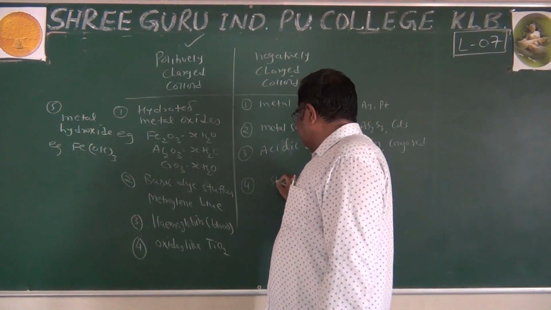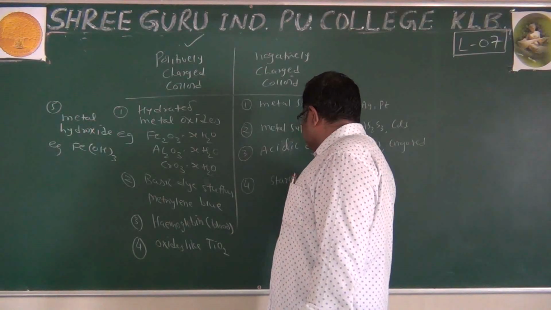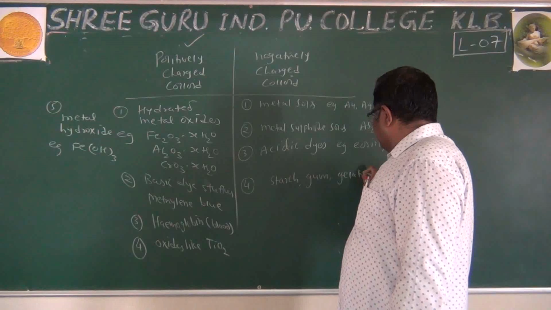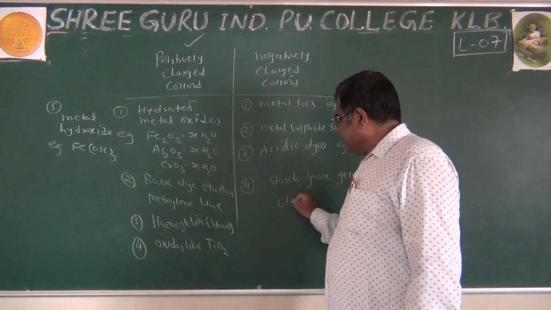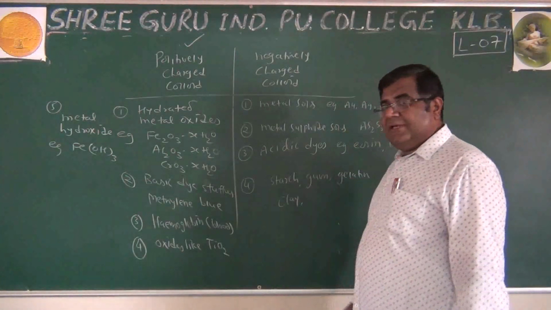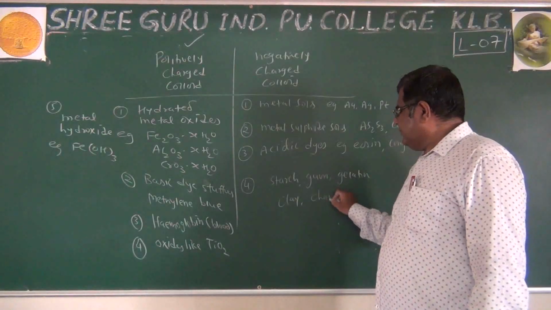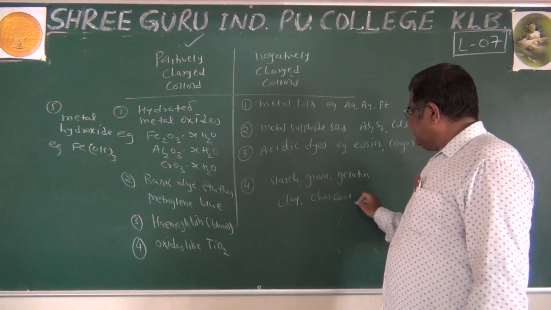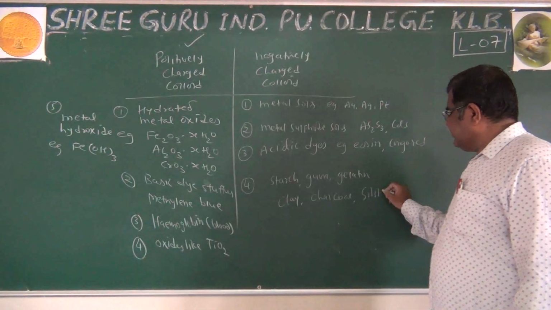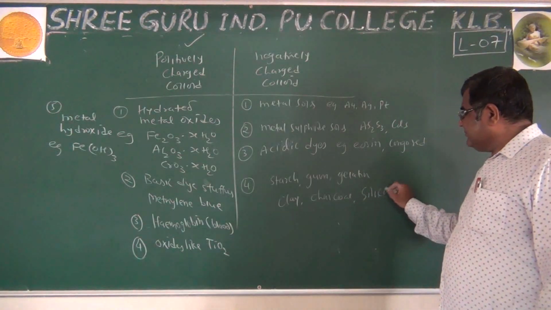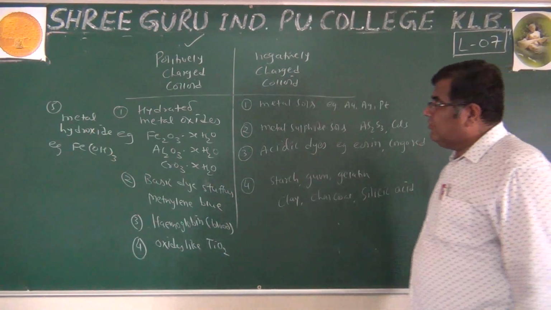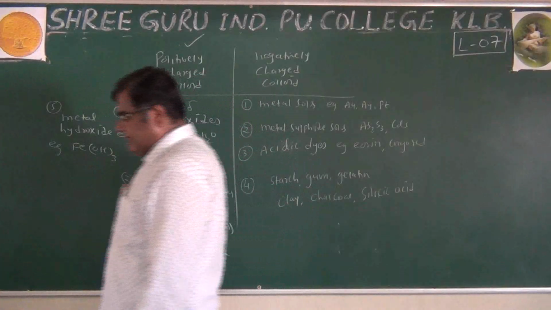Or starch, gum, gelatin, clay, charcoal, silicic acid, their colloids are negatively charged.